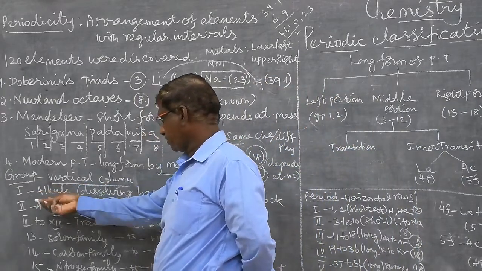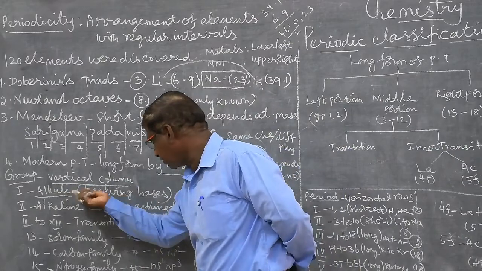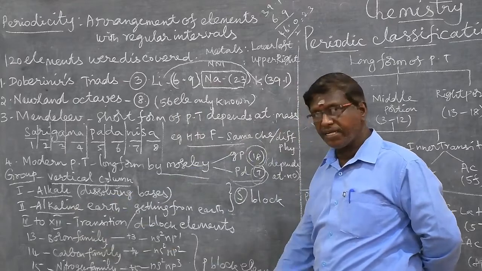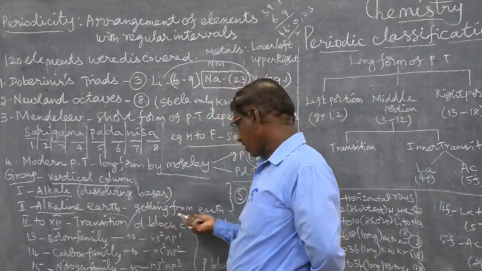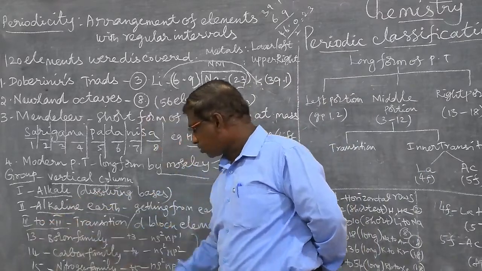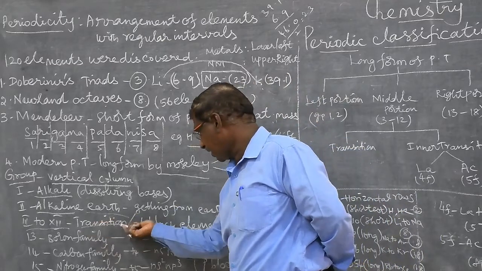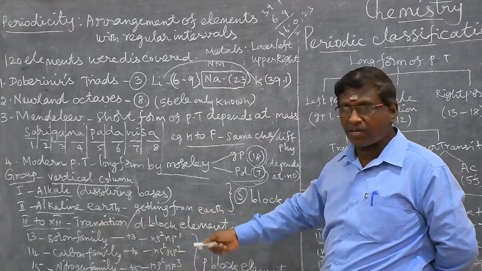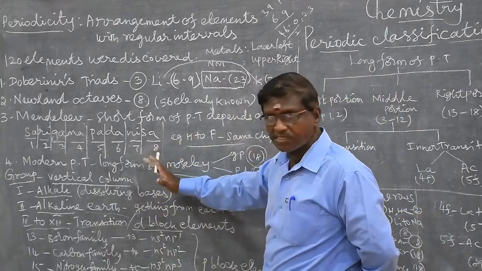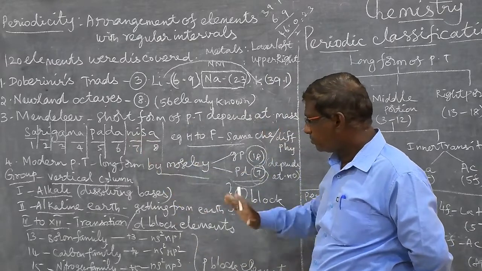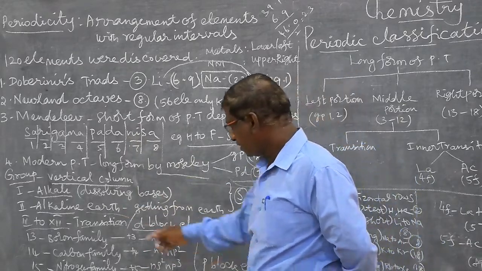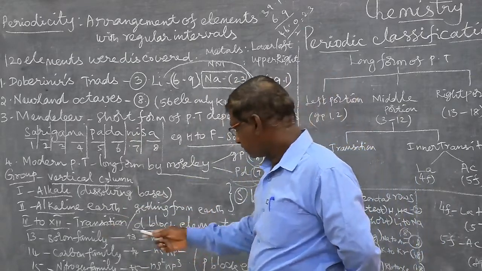The first group is called alkali metals. Alkali means dissolving bases. The second group is called alkaline earth. These are elements obtained from earth, that's why it is called alkaline earth. Groups 3 to 12 are called transition elements, otherwise called D block elements. Why are these called D block elements? They are situated in between the S and P block elements in the periodic table. That's why they are called transition or D block elements.